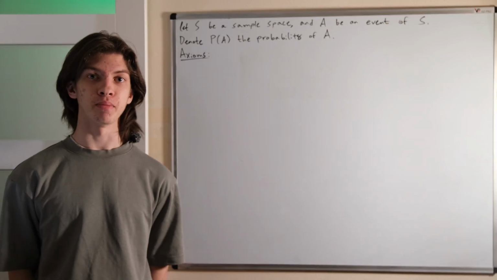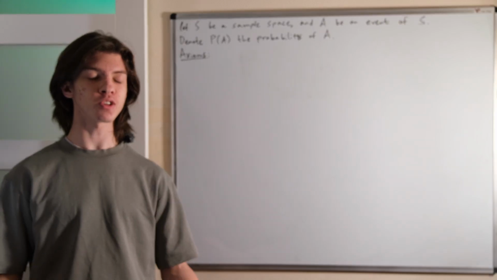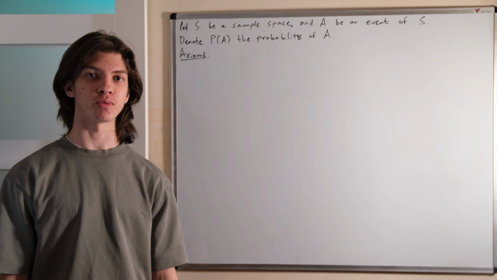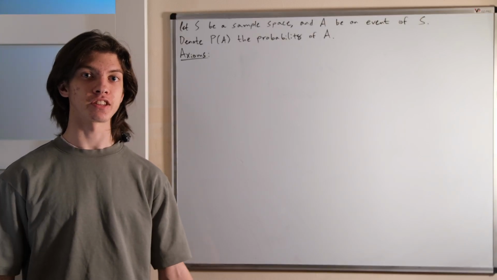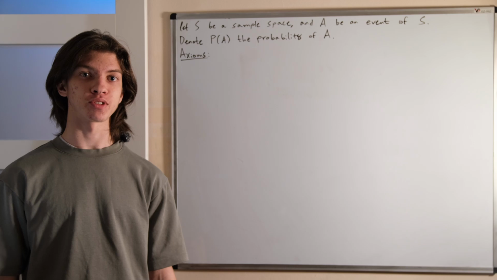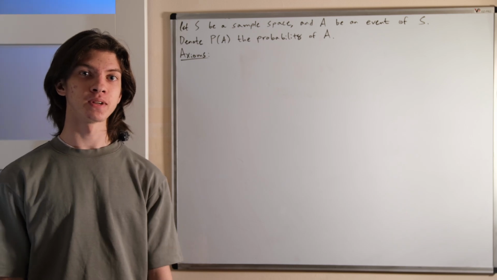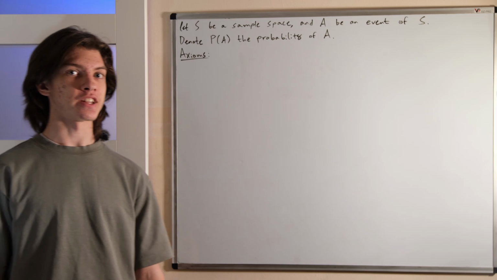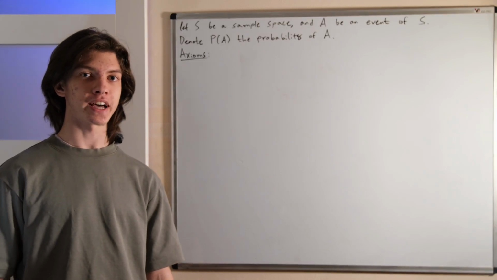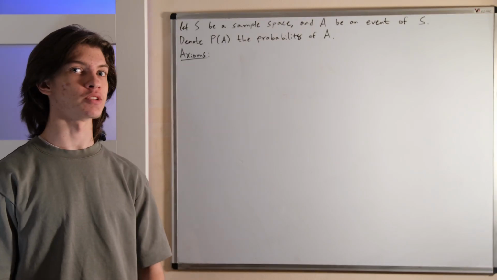Remember, axioms are minimal assumptions. They are rules so basic that they seem unavoidable. It is always necessary to make some assumptions in order to get any conclusions. And if you deny all assumptions entirely, well, you're a nihilist, and no one wants to talk to you. So in 1933, mathematician Andrei Kolmogorov defined three axioms that make up all of probability theory.